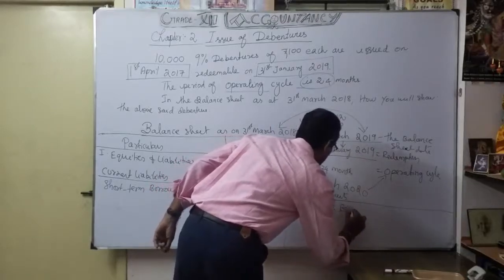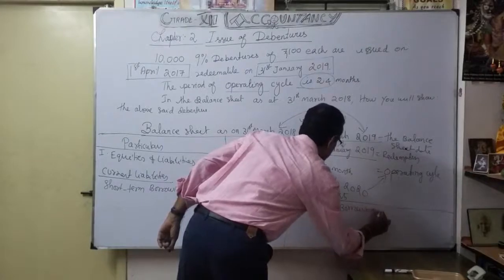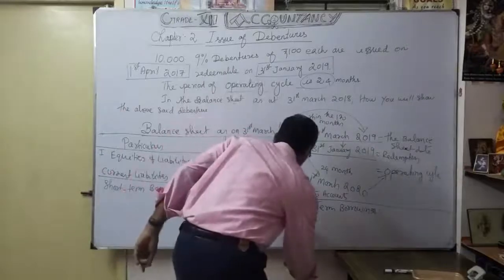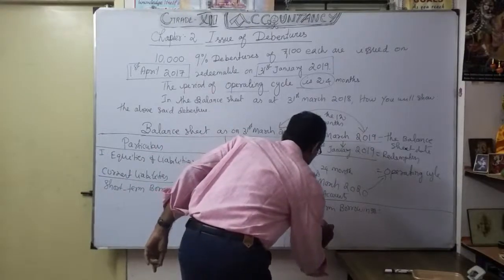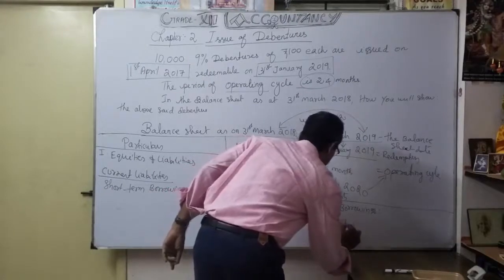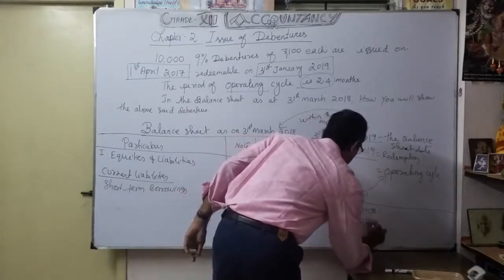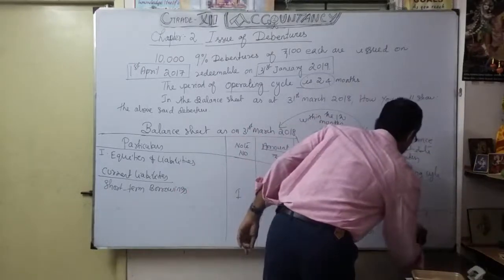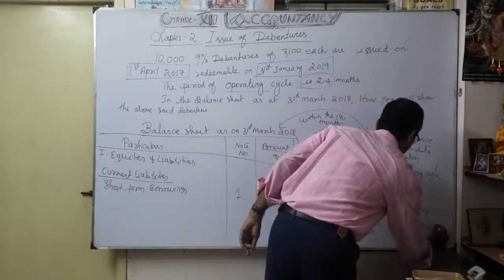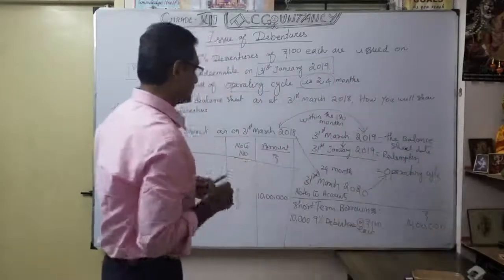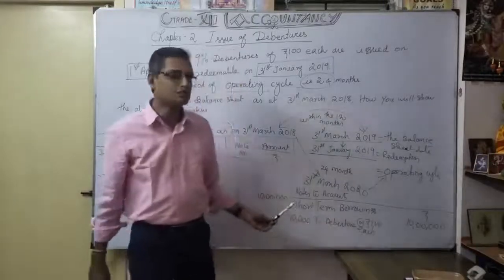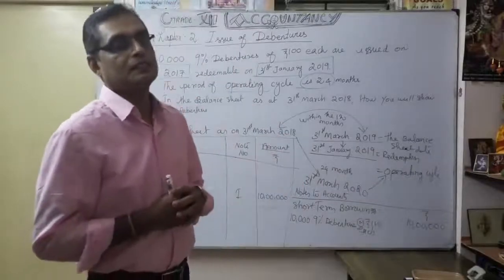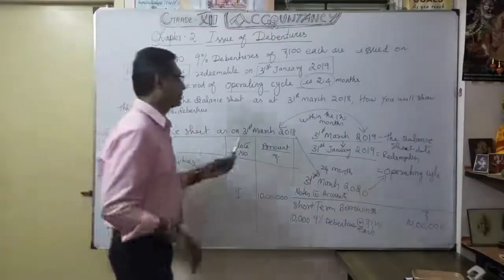Under that, I am going to show 10,000 9% debentures at the rate of rupees 100 each. So it comes to 10 lakhs. That's the explanation I have given here. Understood? This debenture I am going to show under short-term borrowings. Why? Because redemption takes place within the year, within 1 year from the date of balance sheet.